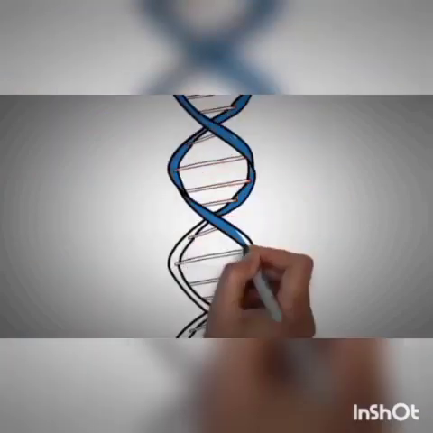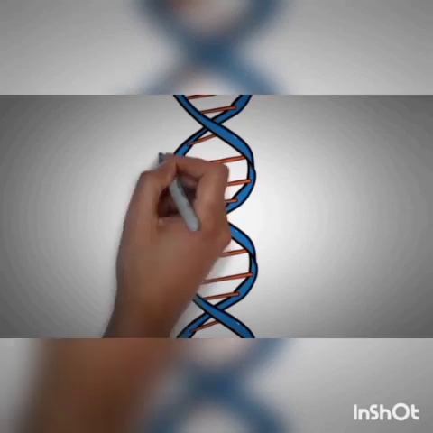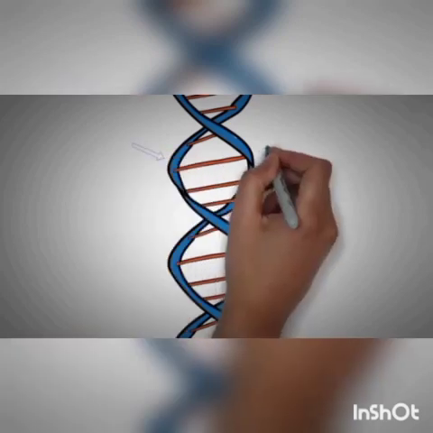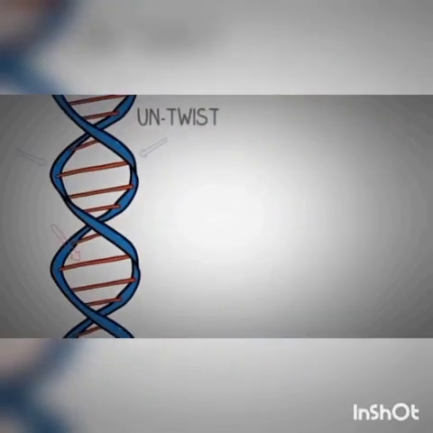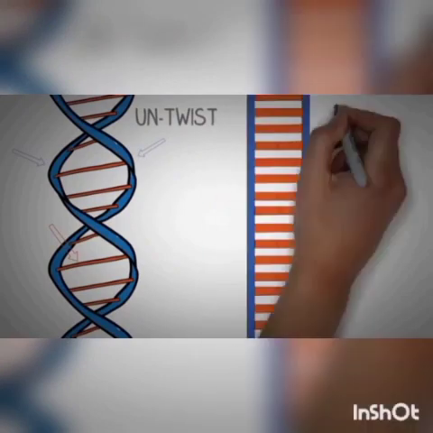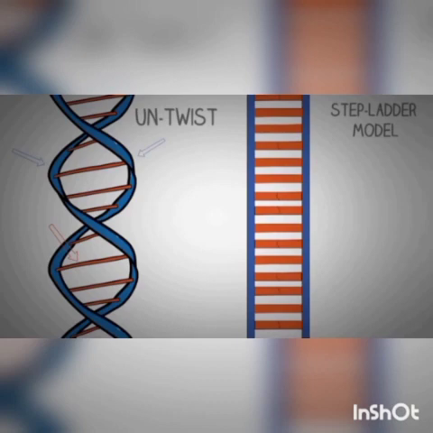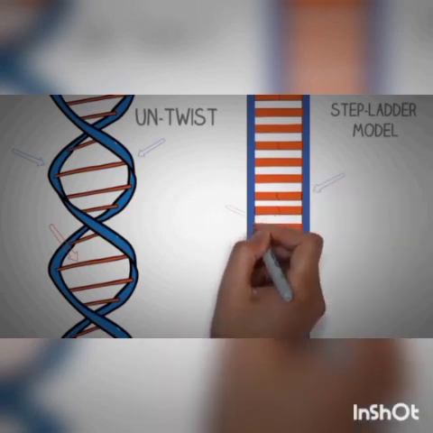Now, if you focus on the structure of double helical DNA, you can clearly see that it basically consists of 2 blue lines which are twisted around each other. It also consists of 2 orange lines in the center, and these blue lines hold them together. We can understand the structure more easily if we untwist the double helical structure, and the structure is similar to that of a ladder.